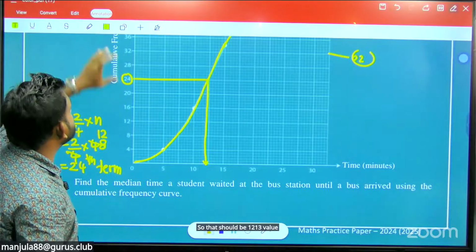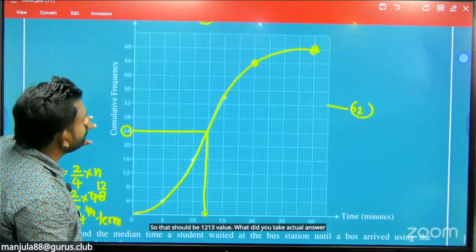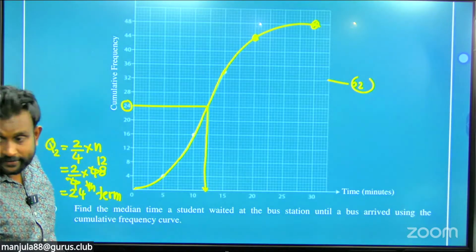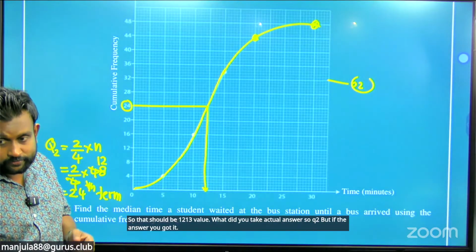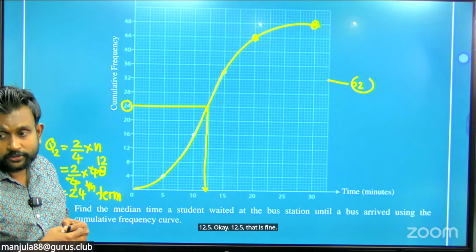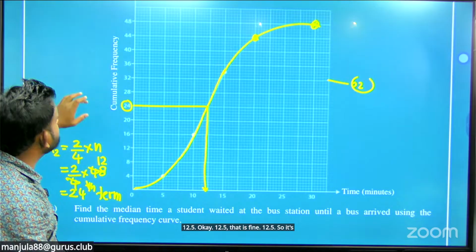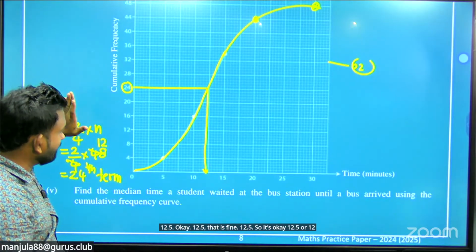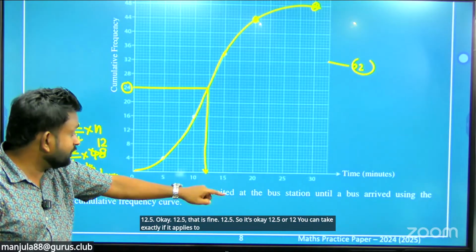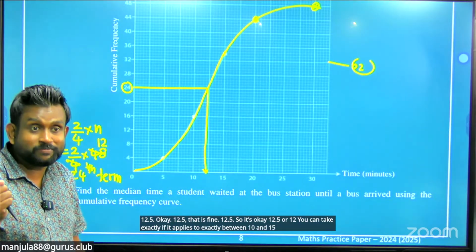What did you take? What is the answer you got? 12.5. Okay, 12.5, that is fine. 12.5 is okay, or 12. You can take exactly, if it lies exactly between 10 and 15, because that curve is drawn for you.